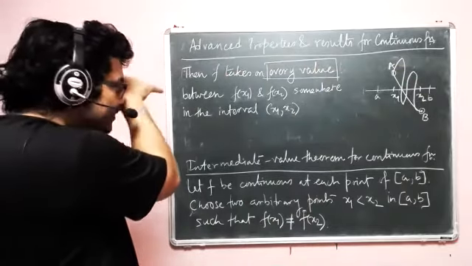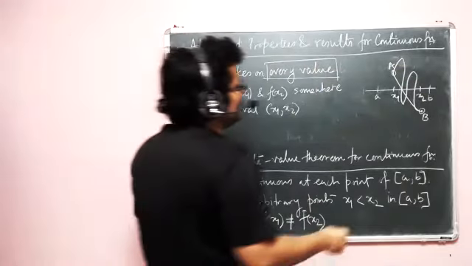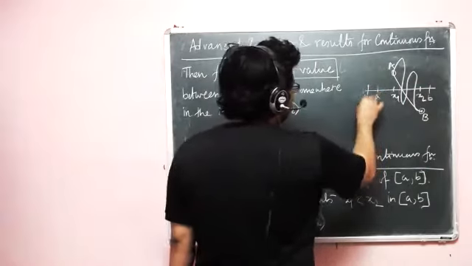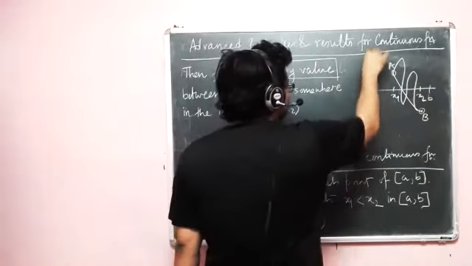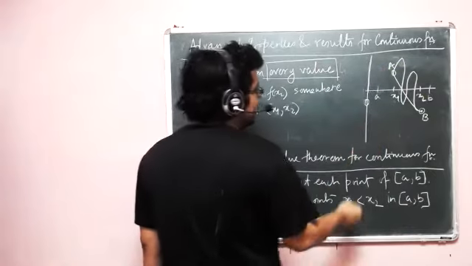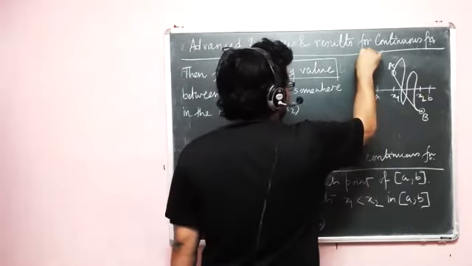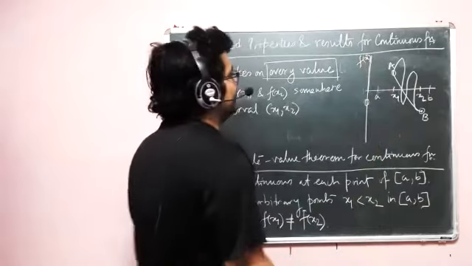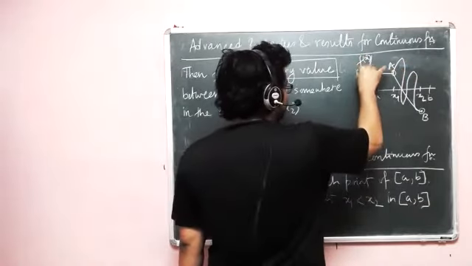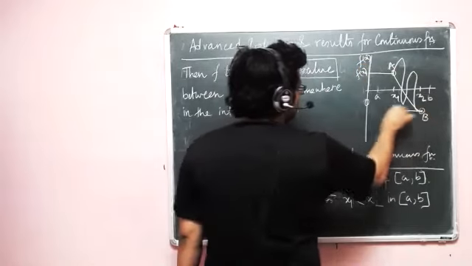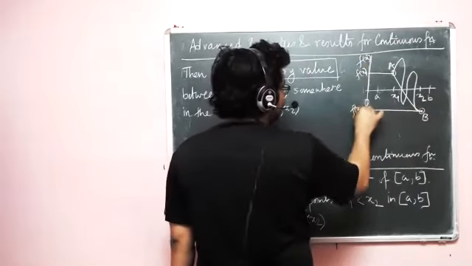Every value means, see, if I imagine that this is our zero in the Cartesian coordinate, there you have the axis which maps f(x). Now this is my f(x1) and this one is my f(x2).